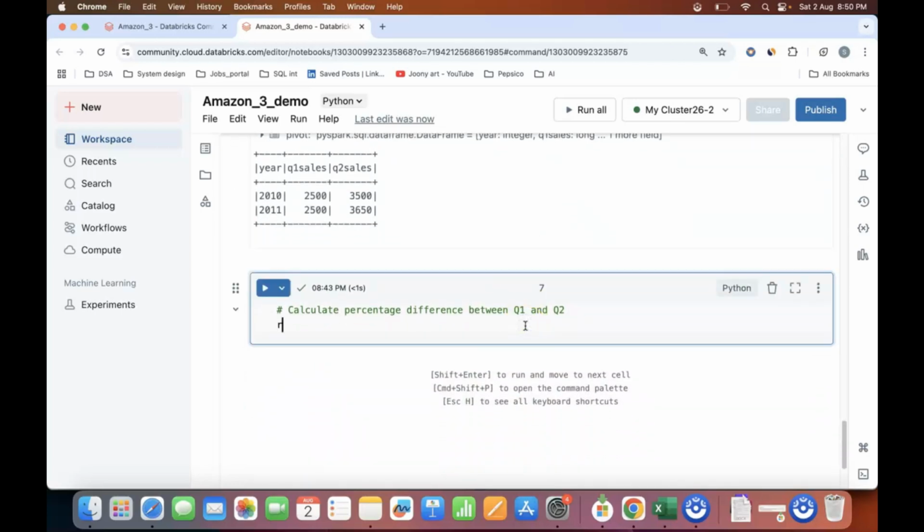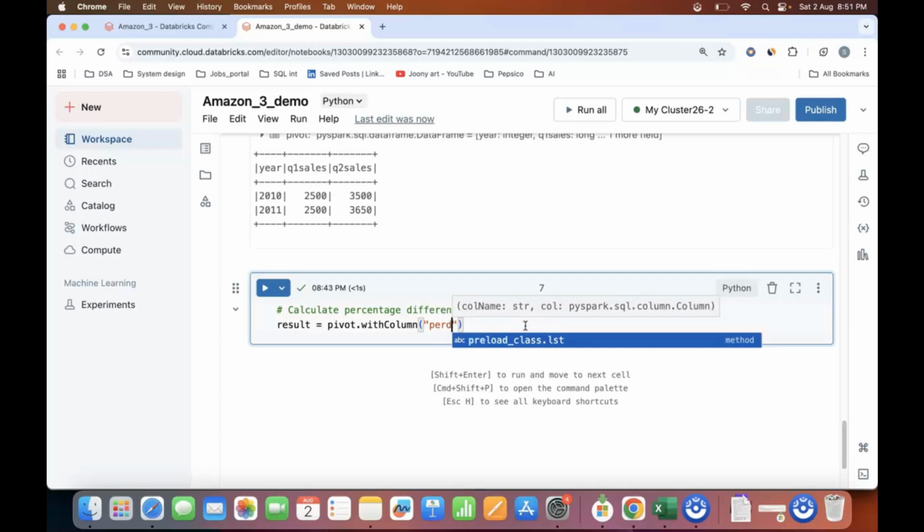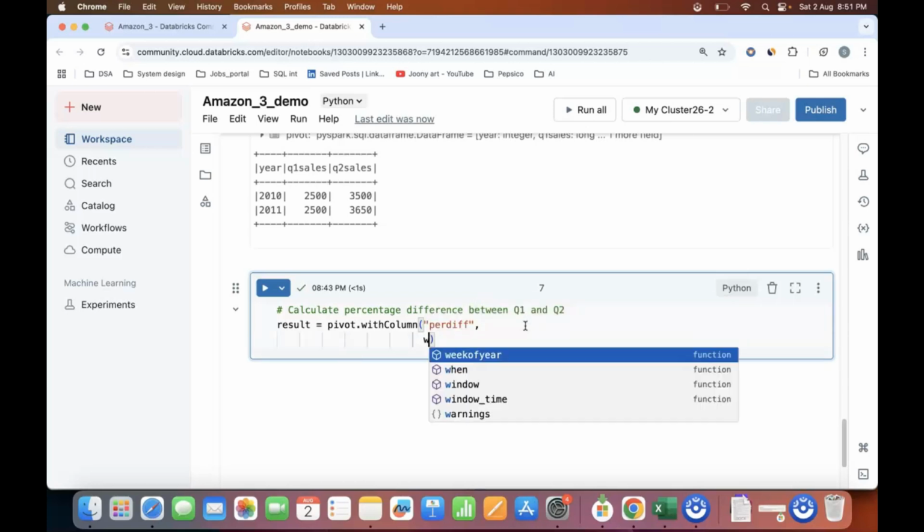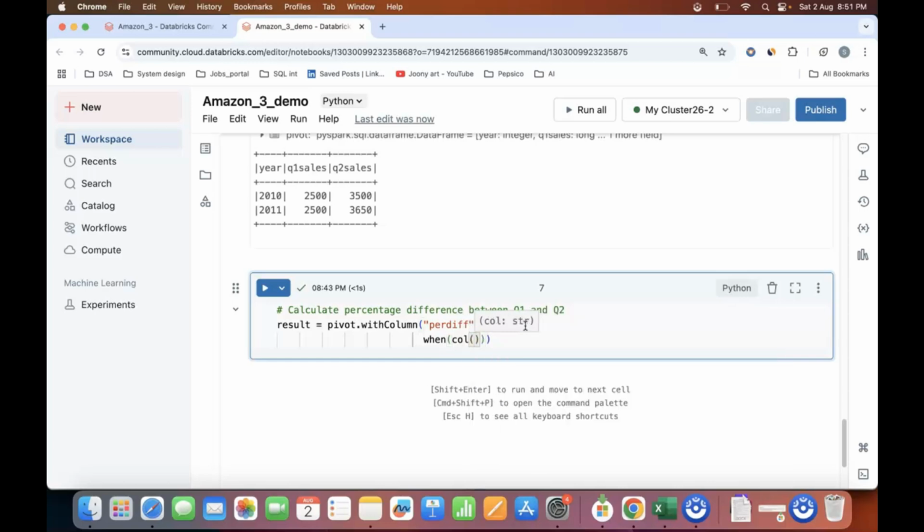So now let's go ahead and create another data frame called result, and in this data frame I will be using the pivot data frame that I already had, and I will be creating another column called, let's say, percent diff. In this percent diff, I'll check when my quarter 1 sales is not null and quarter 2 sales is not null, and then I will calculate the percentage from Q2 sales minus Q1 sales. How will you calculate the percentage, right? So let me just write it down and then explain it.